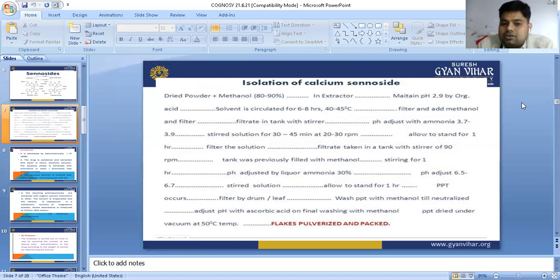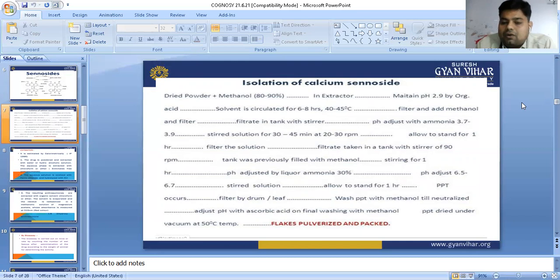Stir the solution for 30 to 45 minutes at 20 to 30 rpm. 20 to 30 rpm is the speed of the stirrer, and it is allowed to stand for 1 hour. Then filter the solution. The filtrate is taken in a tank with a stirrer of 90 rpm. The tank was previously filled with methanol.